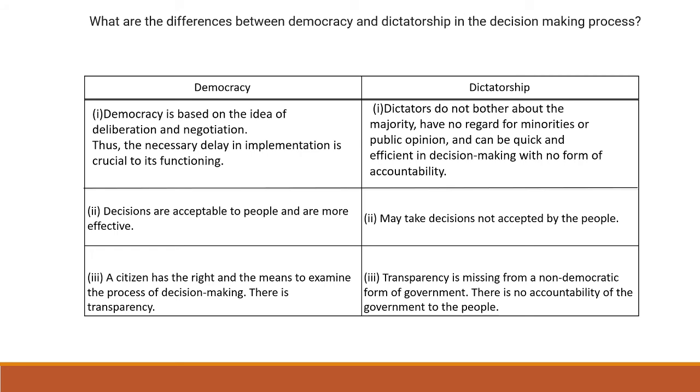A citizen has a right and the means to examine the process of decision making. So there is transparency. Remember, I told you in our country we have the RTI process. Transparency in a dictatorship, however, is completely missing, and there is no accountability of the government to the people. So these are some of the major differences between democracy and dictatorship as far as their decision making process is concerned. So this more or less covers the chapter.